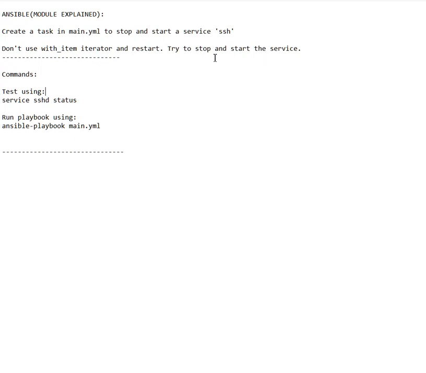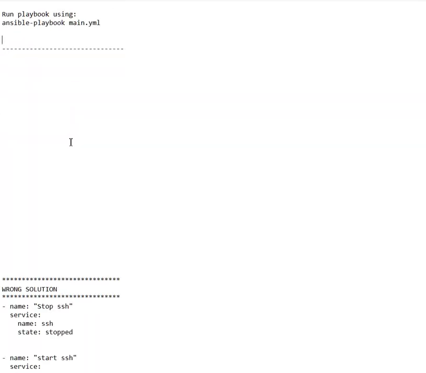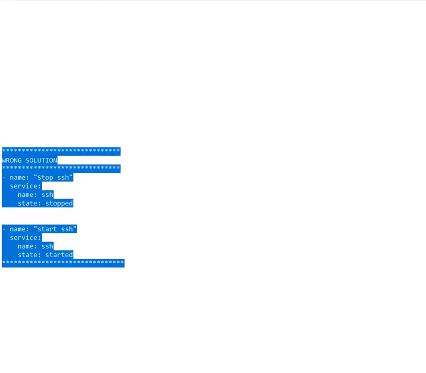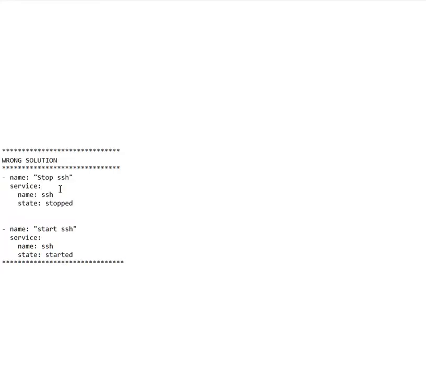We have to manually stop and start the service. To check the service status, we can use this. To run the playbook using a Linux command, we can use this. So generally people consider this as the best solution, but sometimes the stats or the logs are wrong.